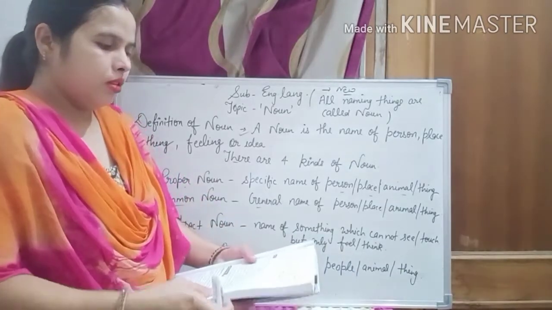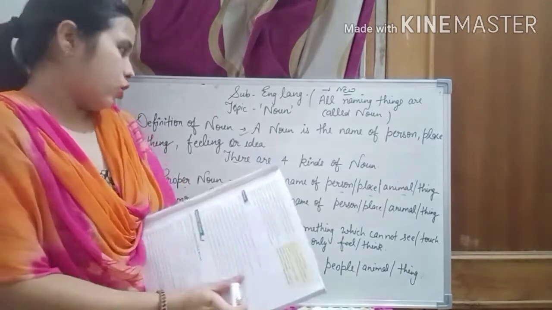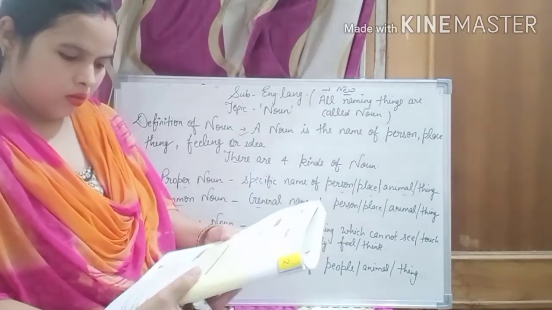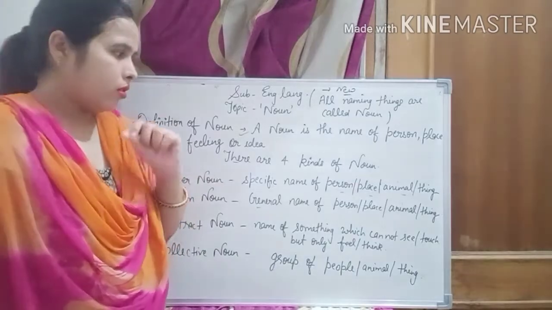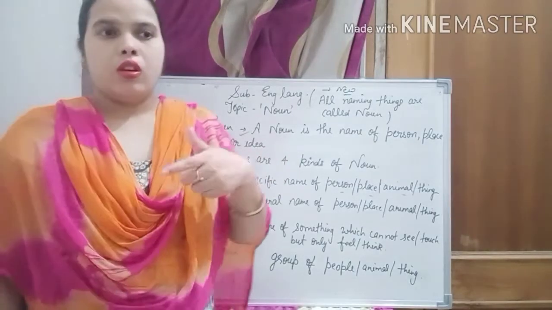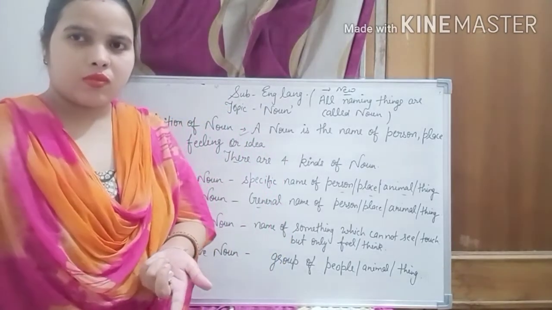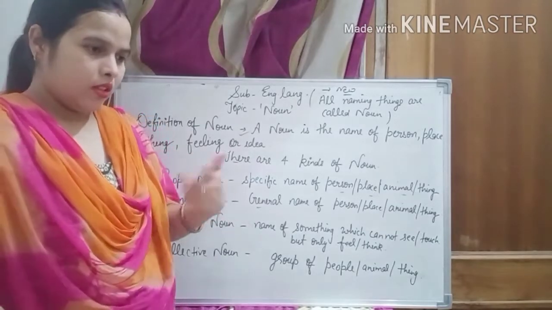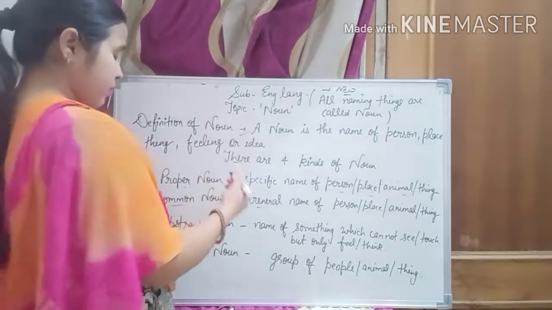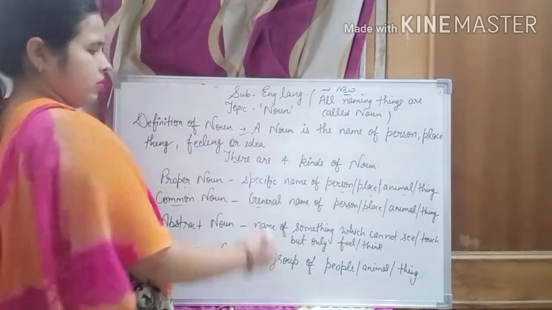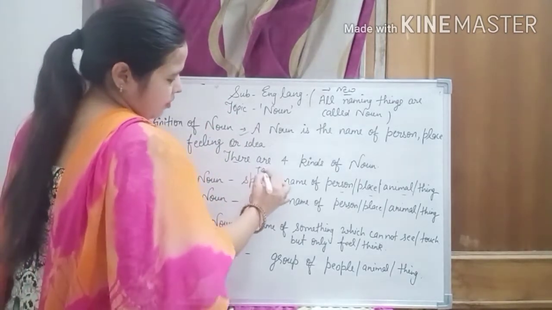For example, if we are talking about a proper noun, if you have given a specific name, right? Suppose your name, Jaya, right? And Taj Mahal.